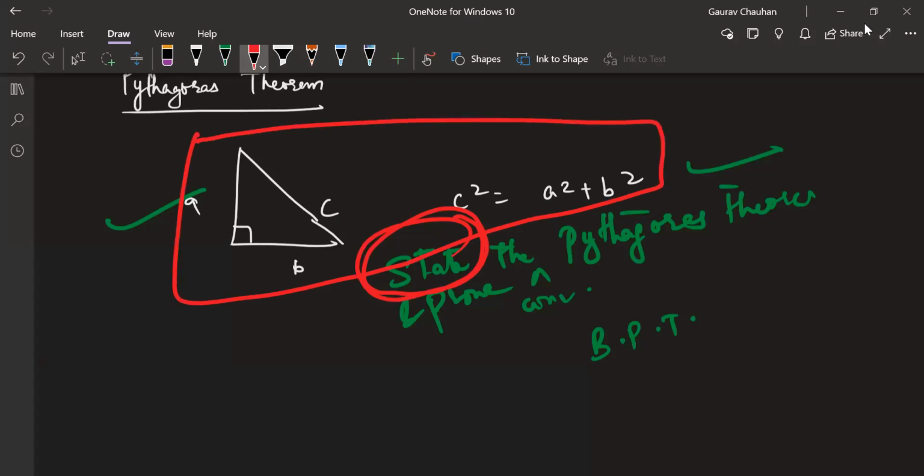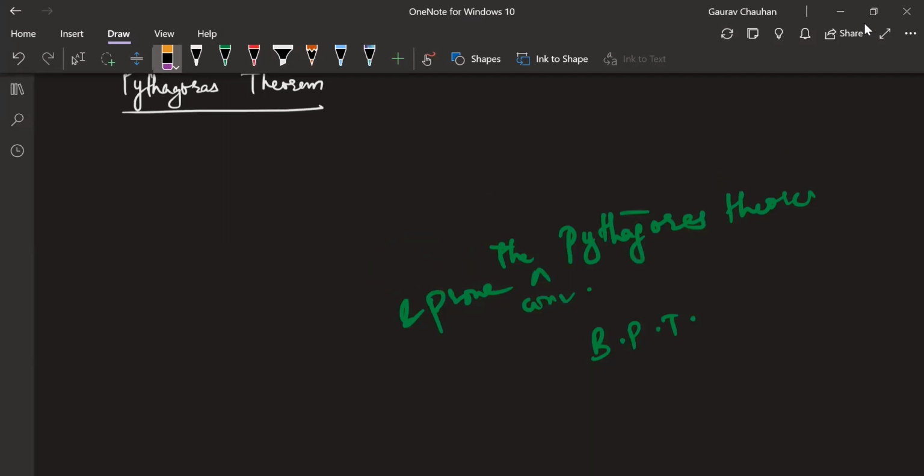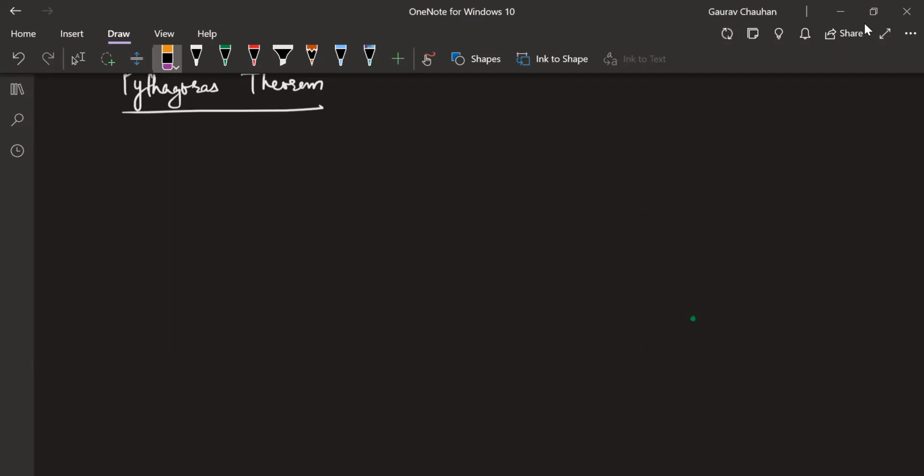Sir, in words. In words, okay? We have to write the theorem in words. That's something which you will have to learn, okay? Maybe you don't really need to learn. You can write in your own words, of course. But if you have a struggle in changing maths to English, then go through it a few times, okay?